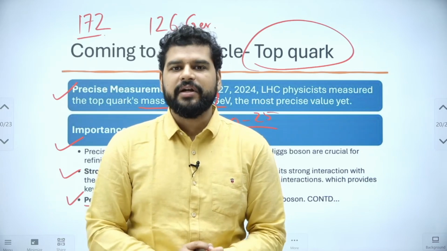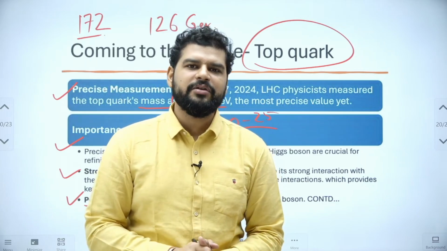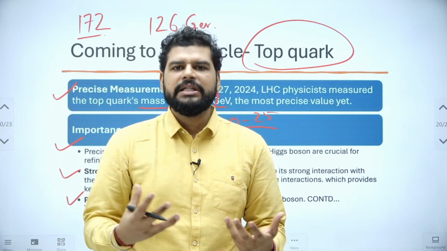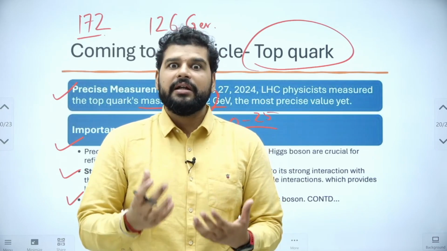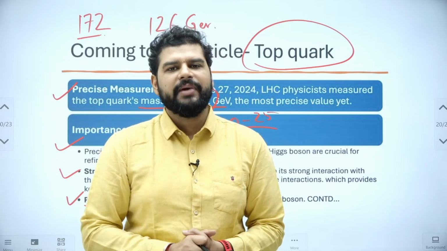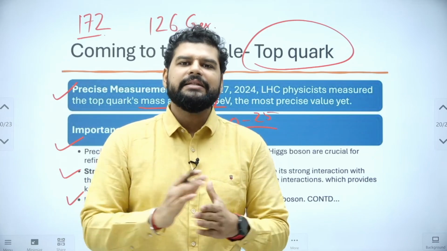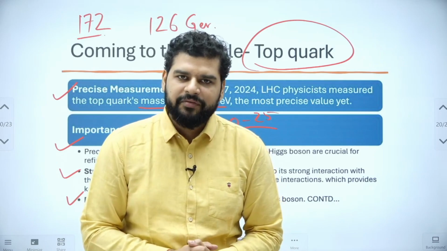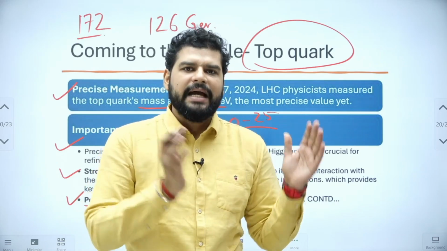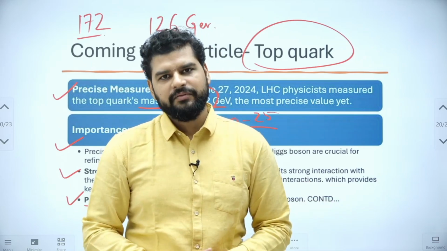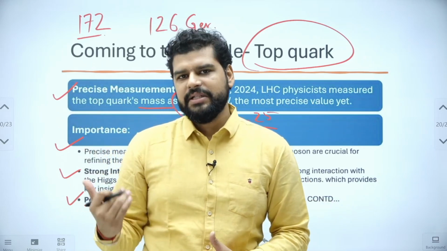They should not be very different. As in a family, if you have siblings, they are closely related to each other. Your skin color might be the same, your facial features might be the same. We expect that in real life. Similarly, scientists were expecting this to happen with the top quark, but we will see what happened.